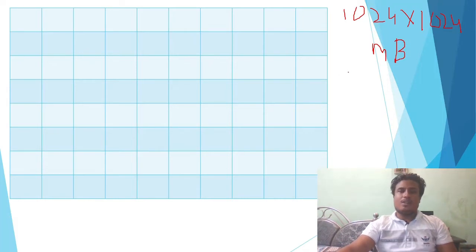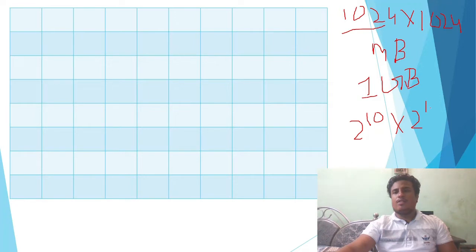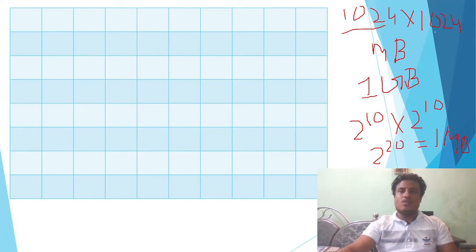So it will actually be 1024 MB, and 1024 MB is 2 power 20, which is actually 1 GB here. It can be anything. I'm just using 2 power 10 here, and 2 power 10 here, so it will become 2 power 20, which equals 1 MB. Actually 2 power 30 is equal to 1 GB. So somehow you have to make it 2 power 30 here.